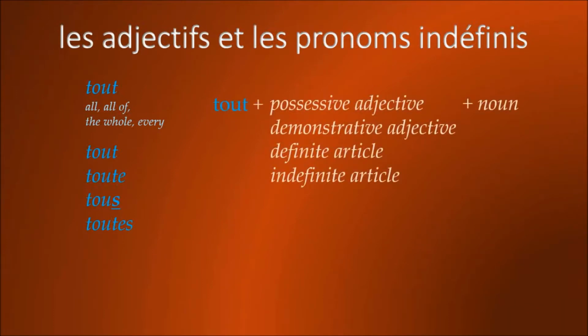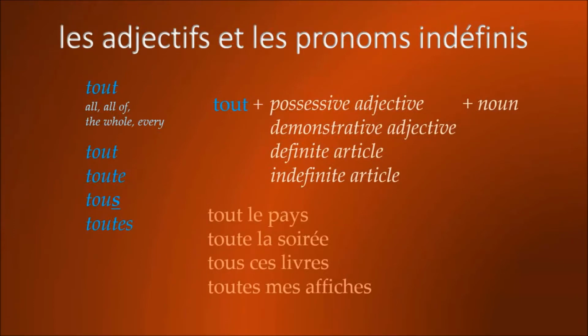The structure of tout is that it is always followed by a possessive adjective, a demonstrative adjective, the definite article, or the indefinite article, and then the noun. So some examples are tout le pays, toute la soirée, tous ces livres, toutes mes affiches. Tout le pays, the whole country. Toute la soirée, the whole evening. Tous ces livres, all these books. Toutes mes affiches, all of my posters.